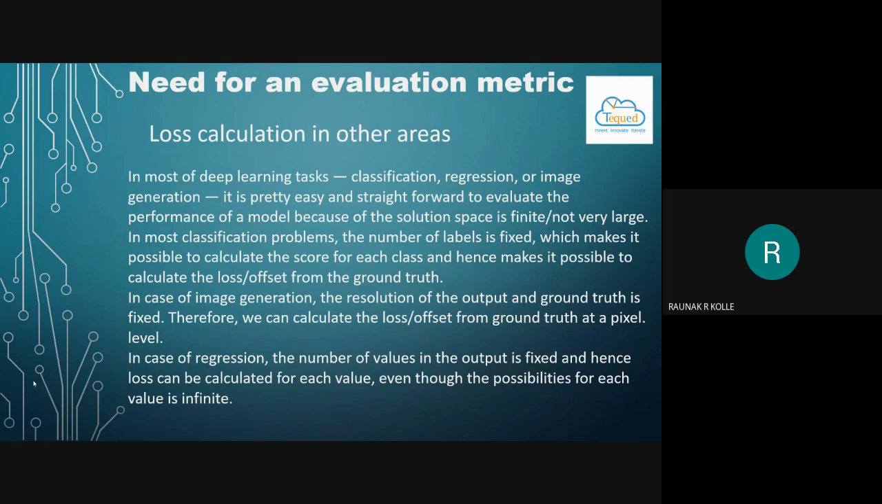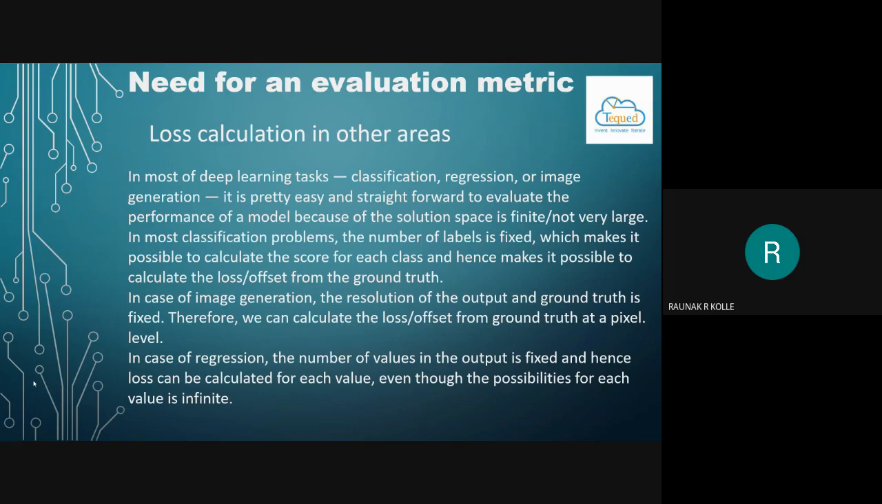Loss calculation, among other things, is one of the primary needs for an evaluation metric. In most of the deep learning tasks, such as classification, regression, or image generation, it is pretty easy and straightforward to evaluate the performance of a model based on the solution space, which is finite and not very large. In most classification problems, the number of labels is fixed, which makes it possible to calculate the score for each class and hence makes it possible to calculate the loss or offset from the ground truth.